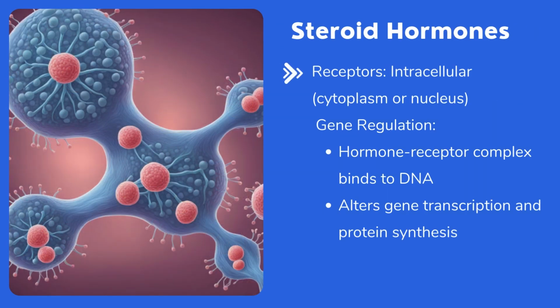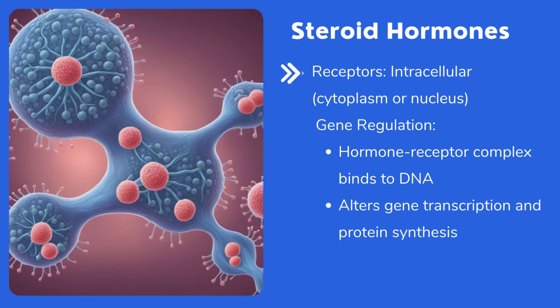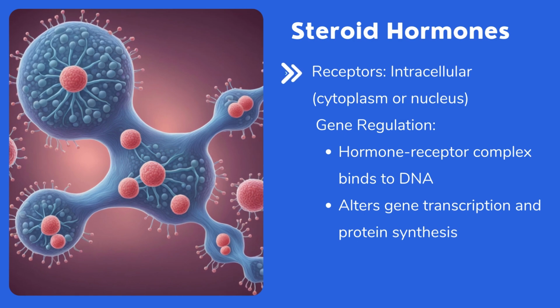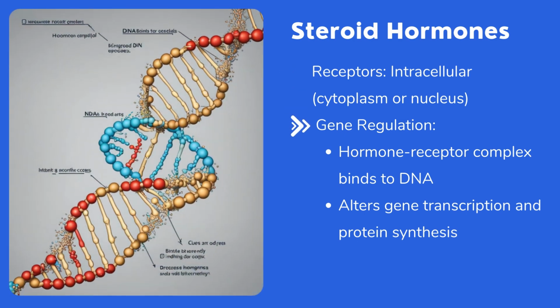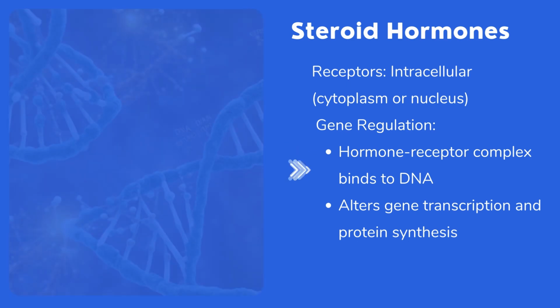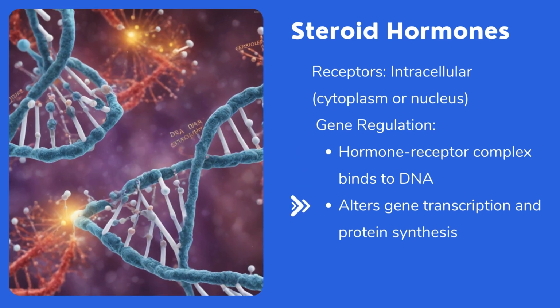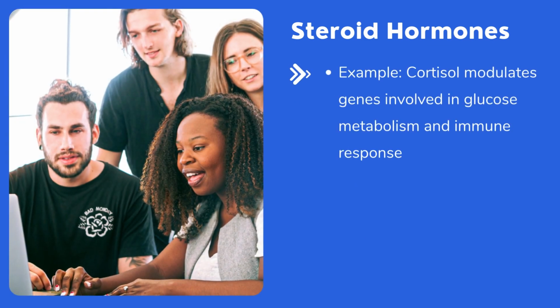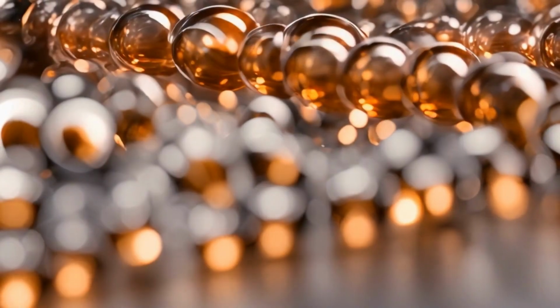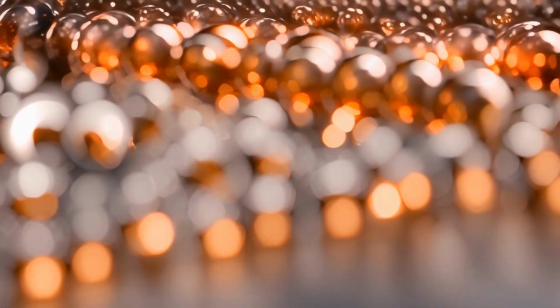Steroid hormones. Intracellular receptors. Steroid hormones pass through the cell membrane and bind to receptors in the cytoplasm or nucleus. Gene regulation. The hormone receptor complex binds to DNA, altering gene transcription and protein synthesis. Example: cortisol binds to glucocorticoid receptors, modulating the expression of genes involved in glucose metabolism and immune response.